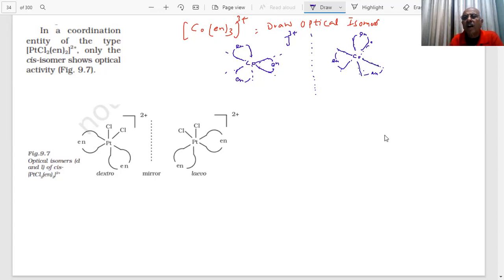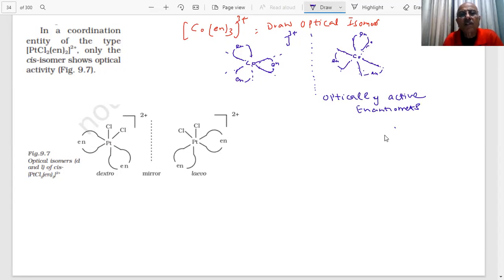Now the question is, are they superimposable or non-superimposable? Does this molecule have any plane of symmetry, yes or no, student? They will be optically active, students. They are optically active. Enantiomers, student. There is no plane of symmetry anywhere.